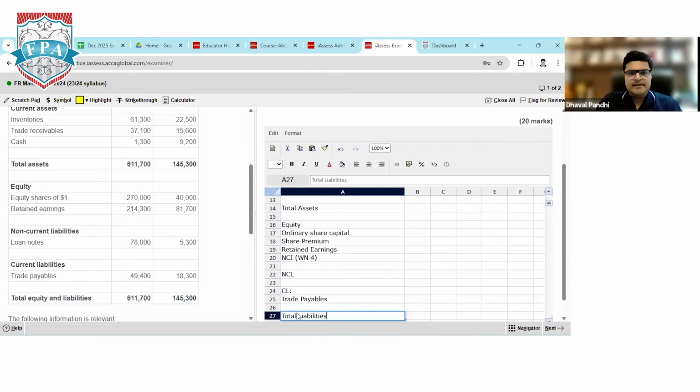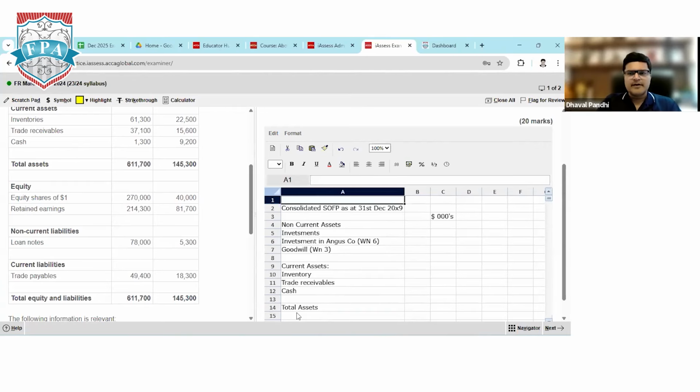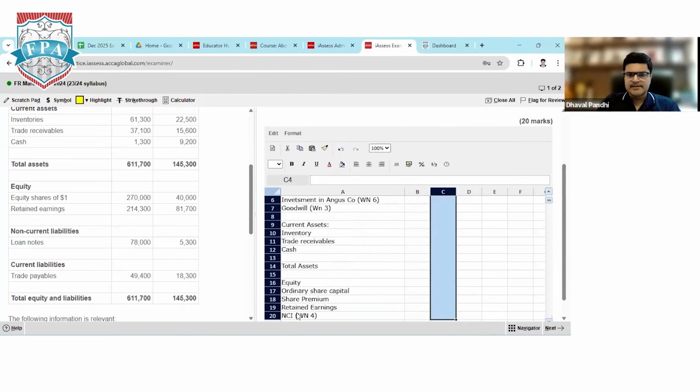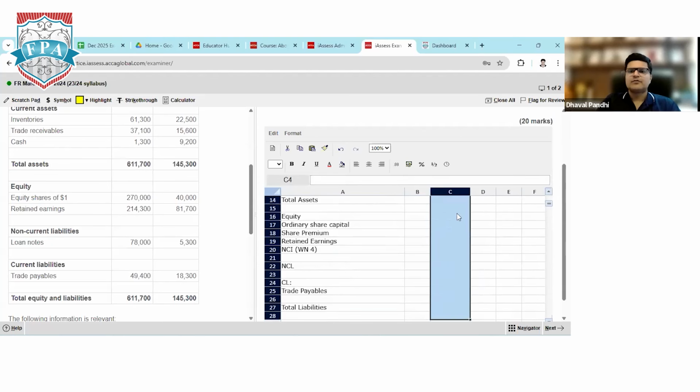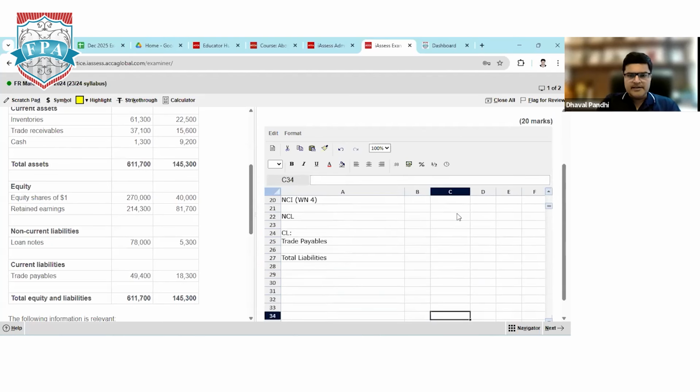So first thing, always keep a habit of making the standard format. And once the standard format is done, I'll mark it to 2 digits as decimal. So if any figures are in decimal, I want to convert them into 2 digits post decimal. And I'll make it slightly bigger. Chalo, perfect. Once the format is done, start making your working notes.